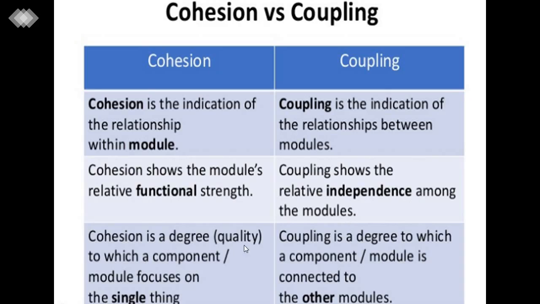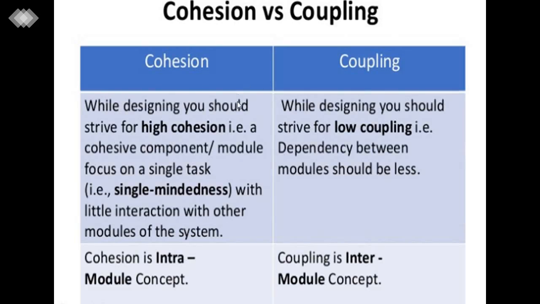Cohesion is the degree or quality to which a component or module is focused on a single thing, and coupling is the degree to which a component or module is connected to other modules. While designing, you should strive for high cohesion, that is, a cohesive component or module that focuses on a single task. That means single-mindedness with little interaction with other modules of the system.